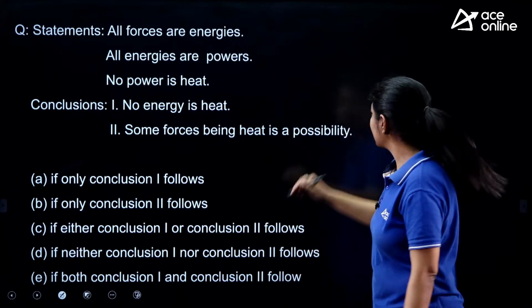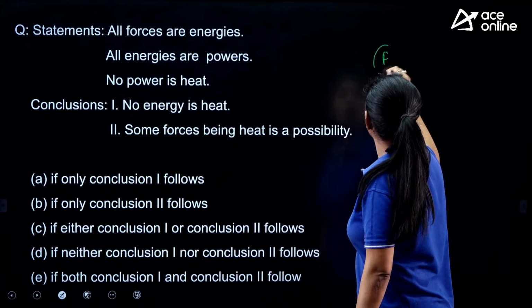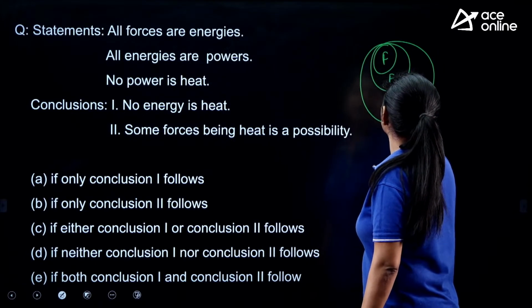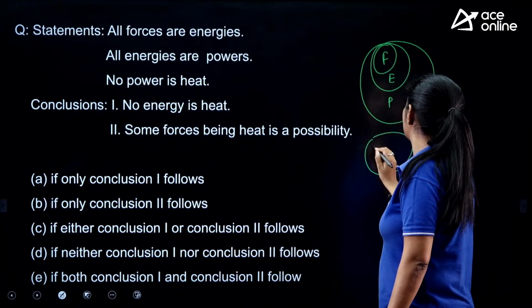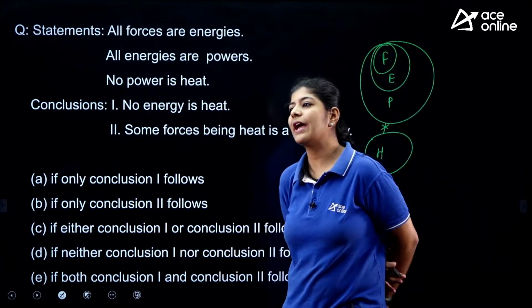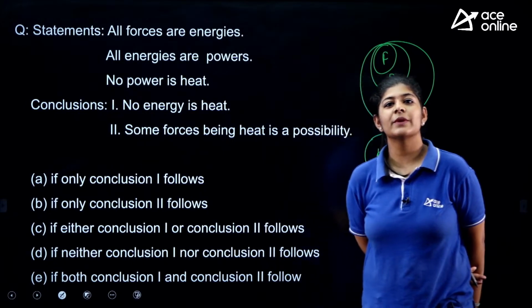Next, again the statements are the same but the conclusions are different. So we are going to take the help of the same basic diagram, and it's saying that all forces are energies and all energies belong to power and no power is a heat. So this is my basic diagram, and according to this I simply have to check whether my conclusions are true or not.